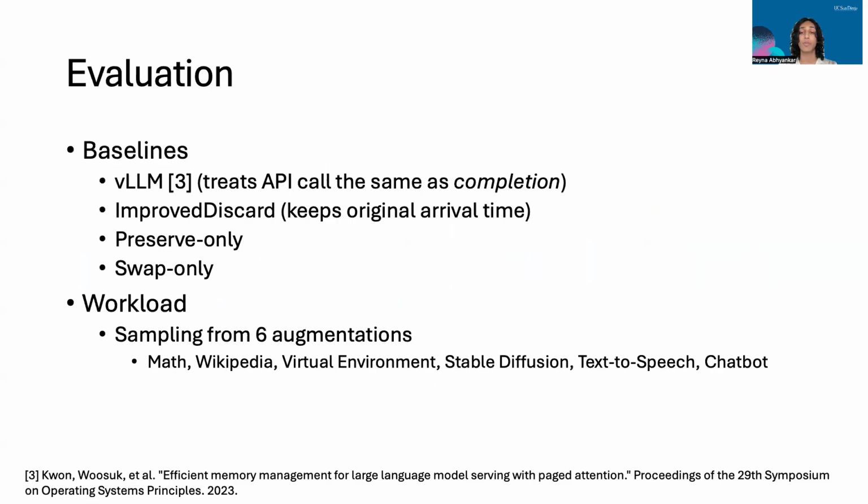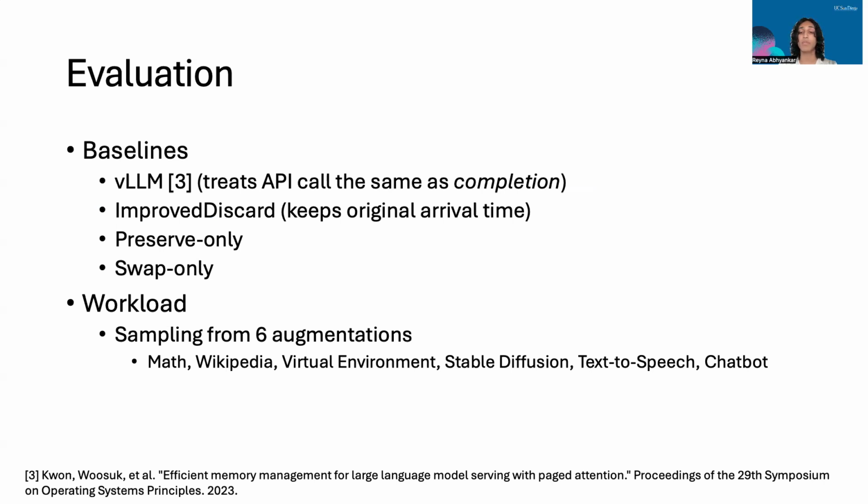We compare against 4 baselines. First, vLLM, which is a state-of-the-art serving system, which treats interceptions the same as completion and defaults to round-robin scheduling. Second is improved discard, which discards token states but keeps the original arrival time, i.e. first come, first serve. Third is preserve, which keeps all cache in memory. And fourth is swap, offloading all cache to CPU memory.